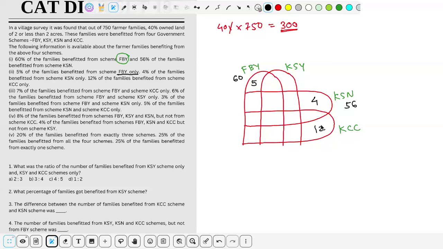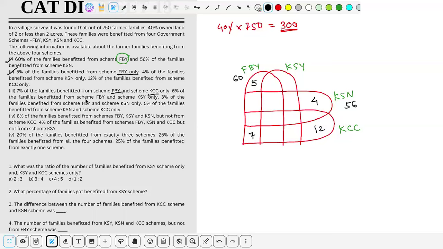Okay. Now these 2 pointers we covered already. 7% of families benefited from the scheme FBY and scheme KCC only. So 7% are those families who benefited from these 2 schemes and only these 2 schemes. So where are FBY and KCC? You can see here is the KCC and here is the FBY. So in this part only FBY and KCC are there, so the value for this part is 7%.